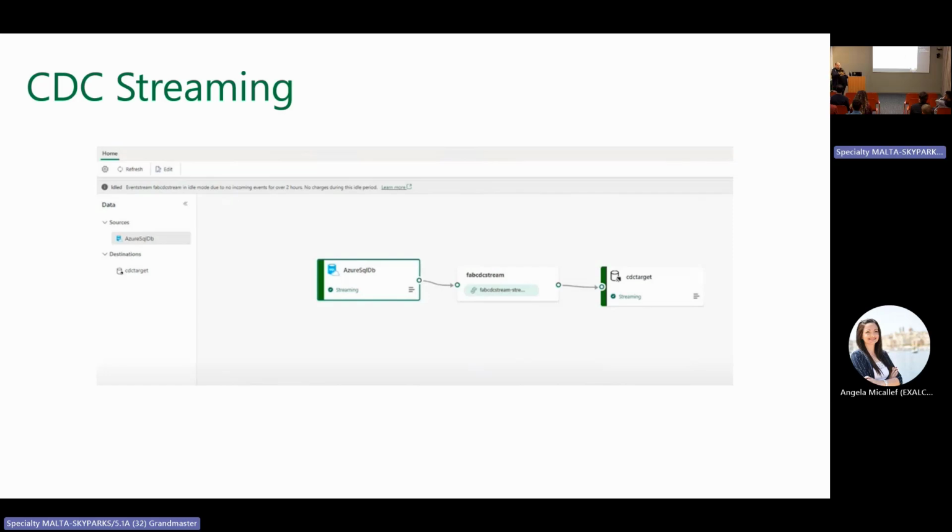When you say batch, what comes to my mind is a bunch of records that you process at once. On CDC ingestion, they will not wait for a bunch of records to arrive on the CDC in SQL. When a record is changed, they will send it to the streaming.